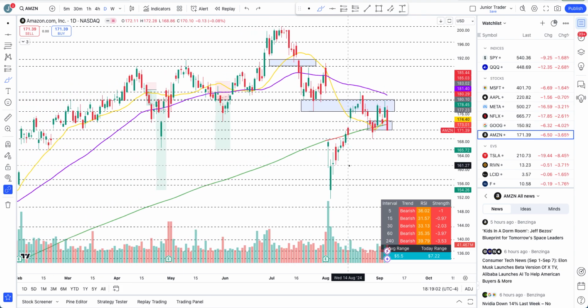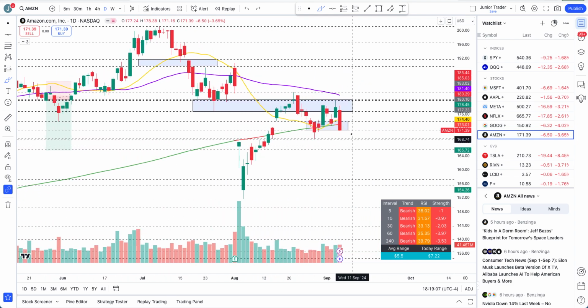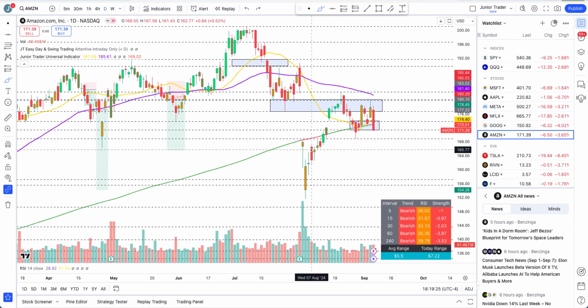This thing is also looking like it wants to go down. Market can continue lower unless we see some structure change here. On Amazon, structure will only change a little bit to the positive if we get above 173.87. But if I turn on my tool, we lost the structure over here, and since then you can see we have still been negative. So technically, we are still in the bearish structure.